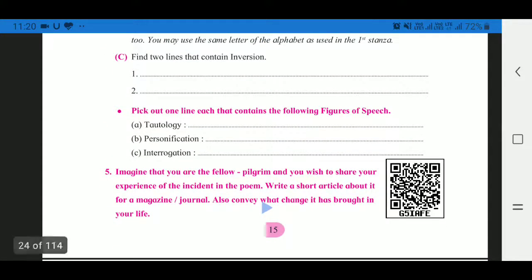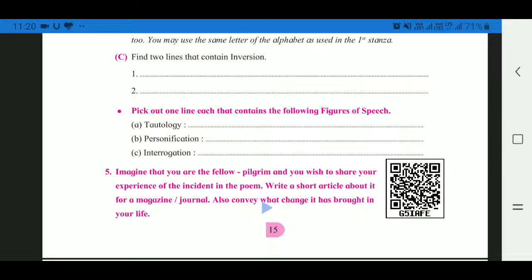Pick out one line each that contain the following figure of speech. So first of all, we will understand tautology. What is tautology? It is very easy to understand the tautology. Whenever we are saying same word in another sentence, means the same idea, same thing, same thought, we are talking in another way, so we can say that that line, it is tautology. For example, I went to see him personally. So in this sentence I use I and also personally. Personally and I both are same here. So this line is tautology.